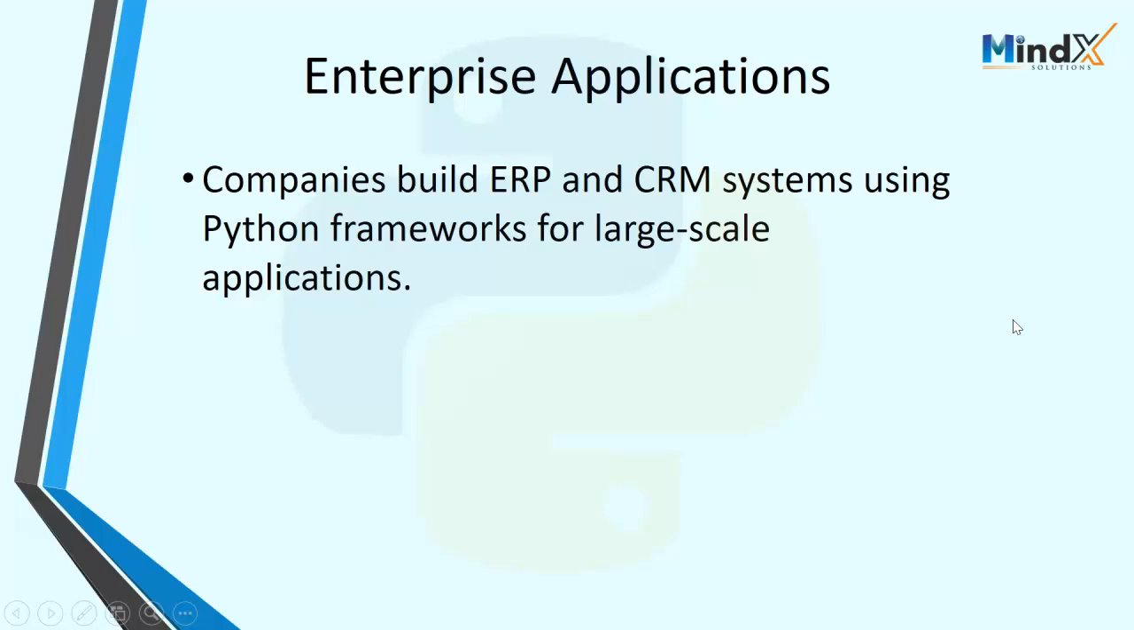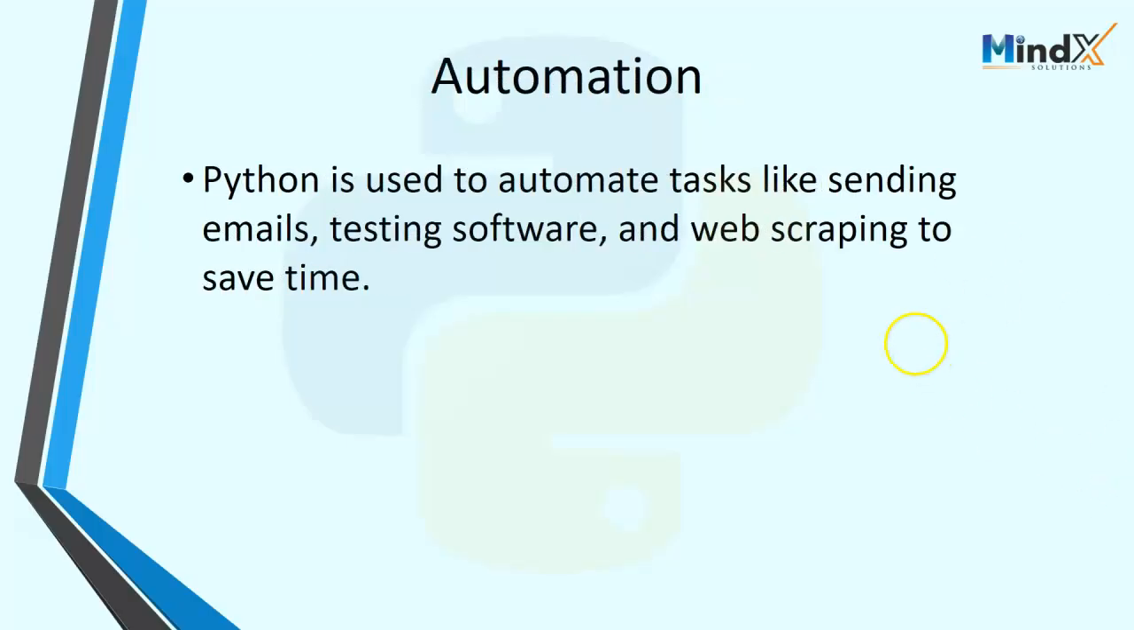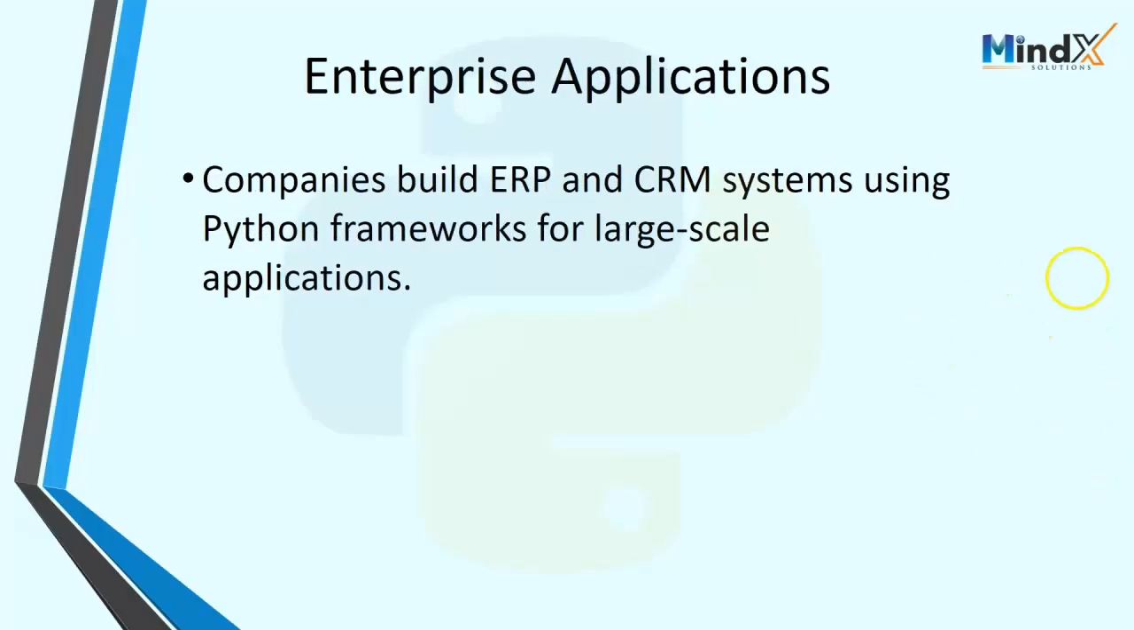The next application we can call enterprise applications, like banking. Companies build ERP and CRM systems, which are software tools that manage stocks, finance, customers, basically the backbone of a business. All these enterprise applications use the Python programming language.